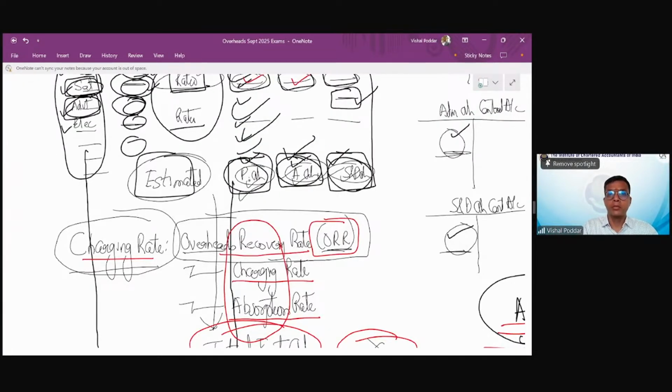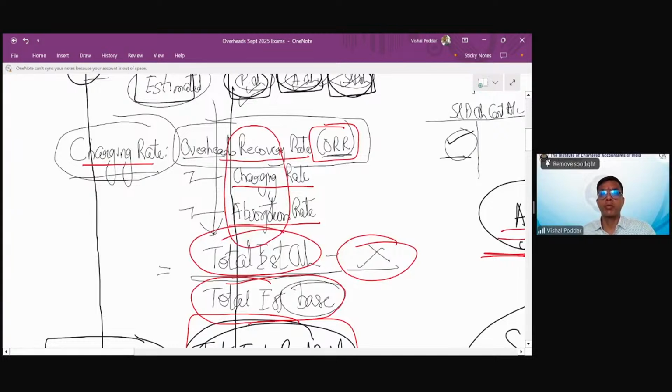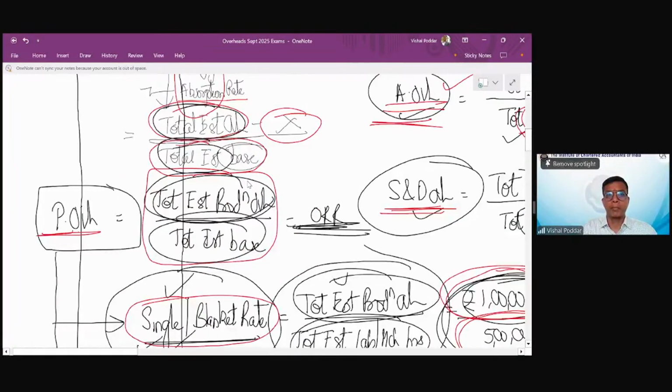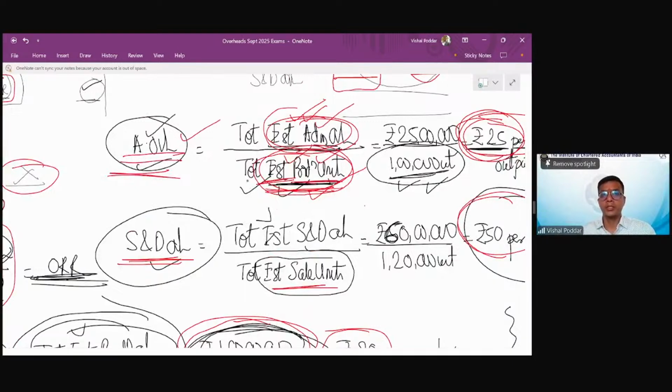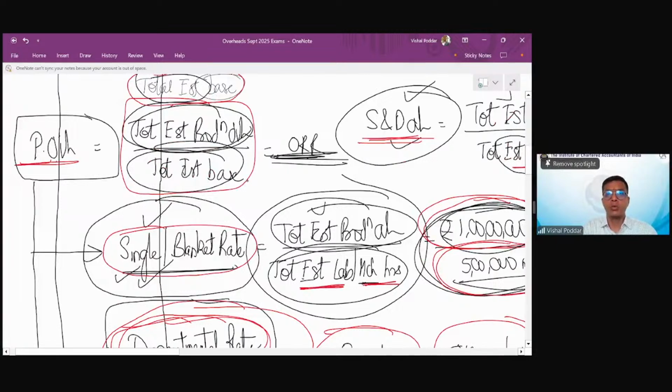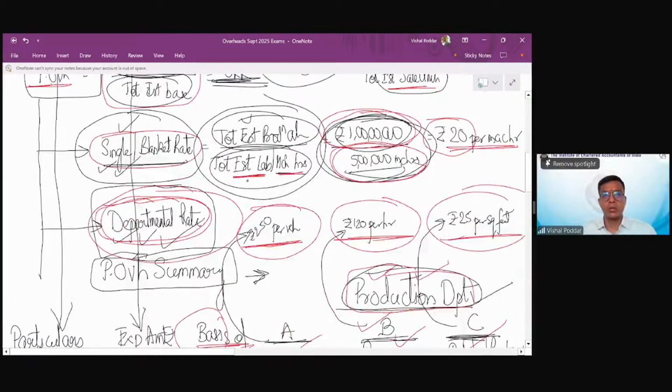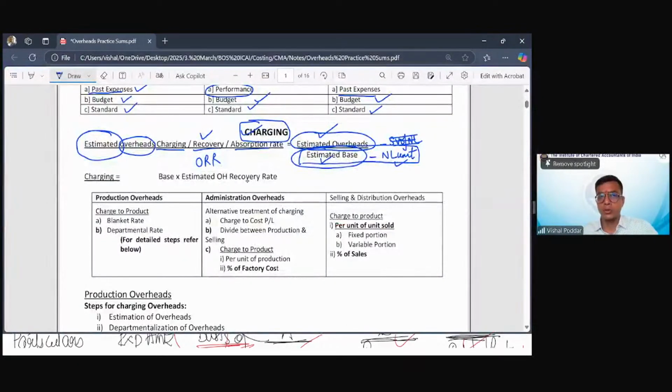And then these budgeted or estimated overheads will be used for finding out the overhead charging rate at the start of the year by again the same formula: numerator budgeted overheads, denominator the budgeted base. Correct? Now, for administration and selling, we will find out a single rate of charging. For production, we have two options, two approaches. Either you can find out a single charging rate, or you can find out department-wise rate, which is called departmental rate.